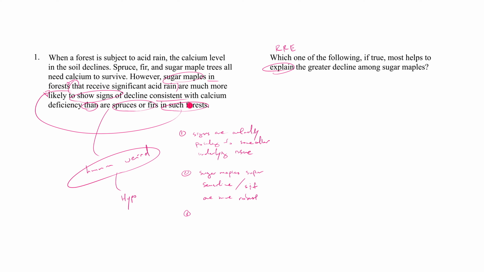I'm sure it has something to do with the canopy of the forest, or the contours of the actual landscape, the geography. Maybe the forest slopes in one way so that all the rainwater pools here. Do you see? So it's actually possible that the sugar maples are situated in a part of the forest that received more acid rain than the spruces and firs.